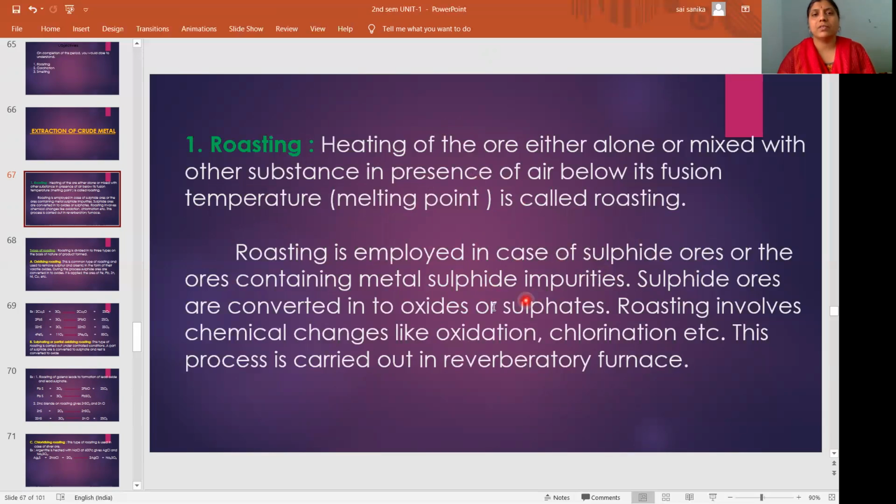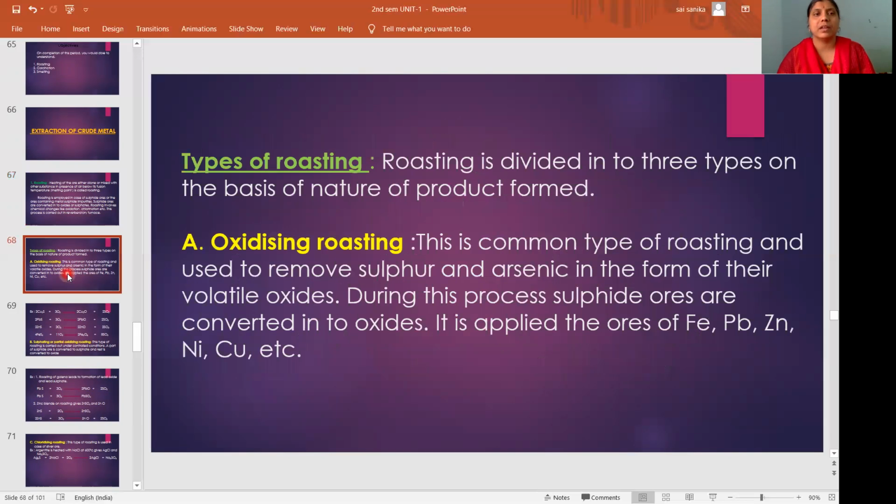These sulfide ores are converted into oxide ores during roasting. Roasting involves chemical changes like oxidation, chlorination, etc., and is carried out in a reverberatory furnace.